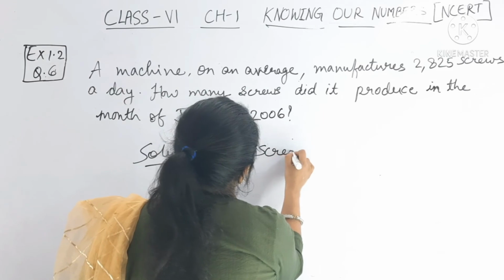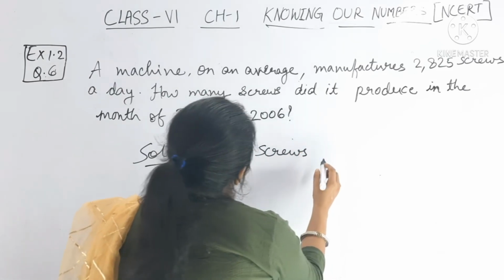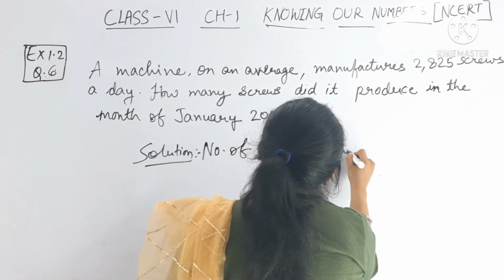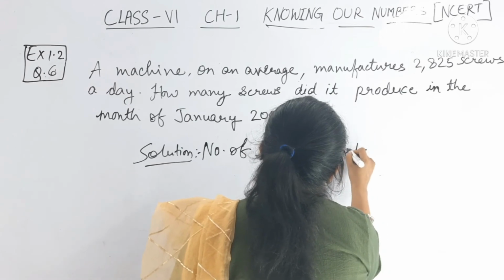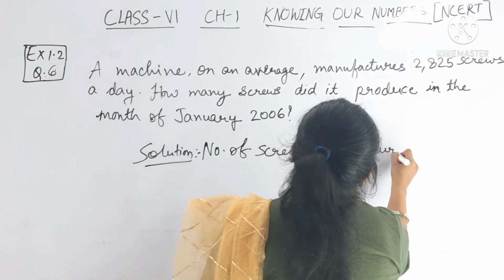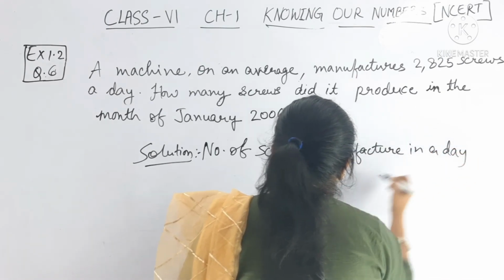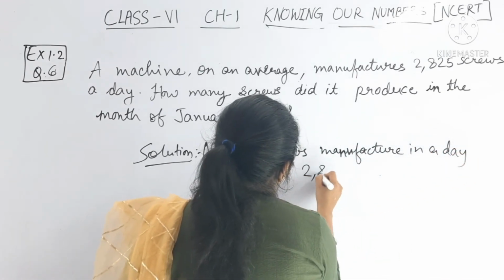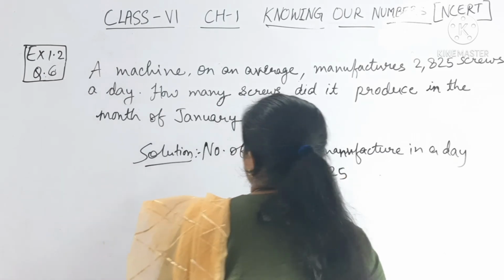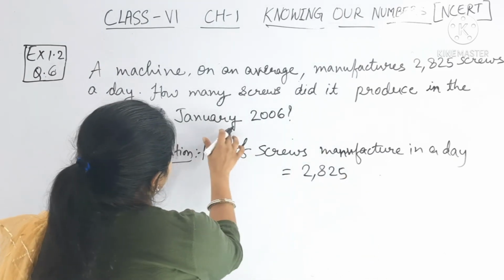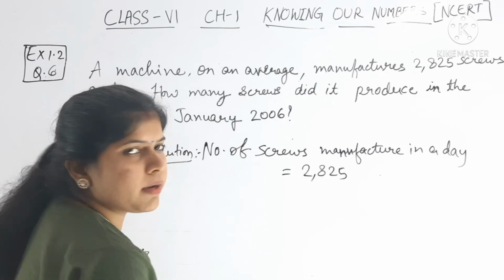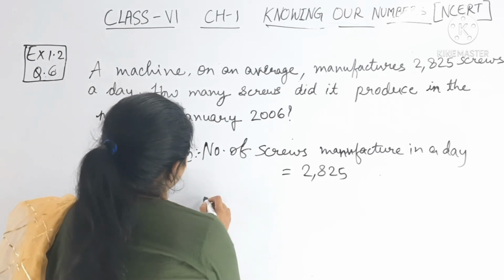Number of screws manufactured in a day is equal to 2825. Okay, so in the month of January, how many days are there? It is 31. Okay.